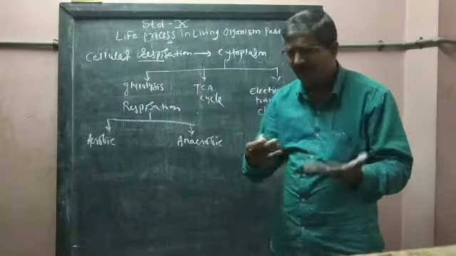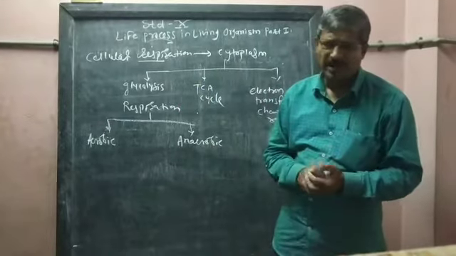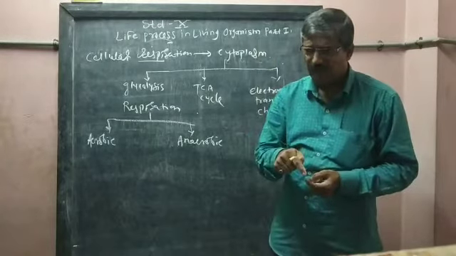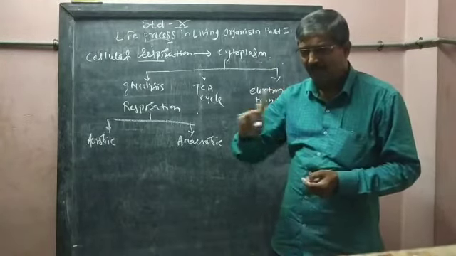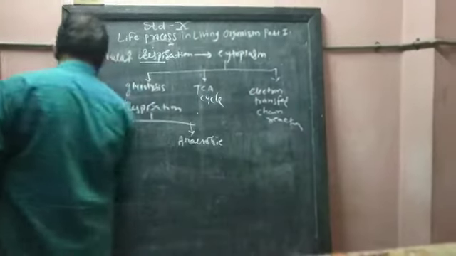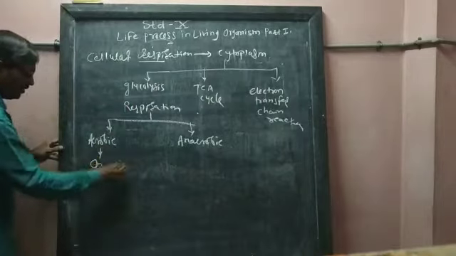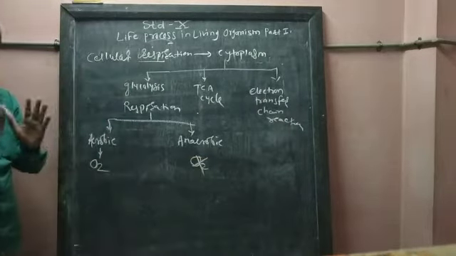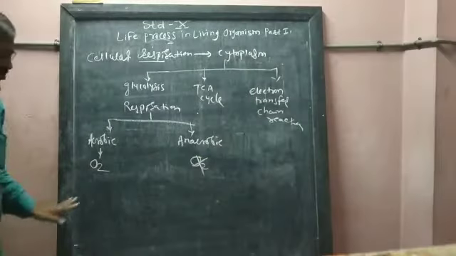So let it be, I am still going to tell you what is meant by aerobic respiration. The respiration in which energy is produced in the presence of oxygen. Aerobic respiration needs oxygen. In anaerobic respiration, oxygen is not necessary.